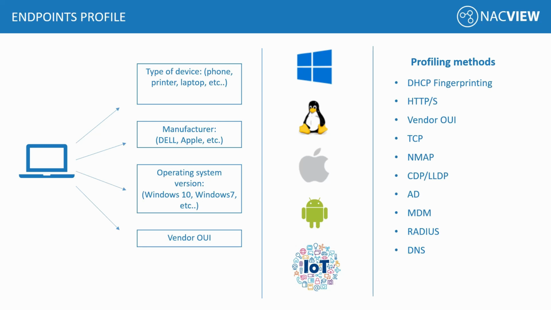So one of the key features is endpoint profiling. NACVIEW detects any device. It could be a computer, mobile phone, printer, switch, sensors, cameras, UPSs. If we know what device it is, we can make a policy decision on how we treat that device on the network. There are several different ways we get this information. We can use DHCP fingerprinting, TCP, Nmap, SNMP, and more. This is a very important feature of NACVIEW because a lot of companies don't even know what they have inside their networks.